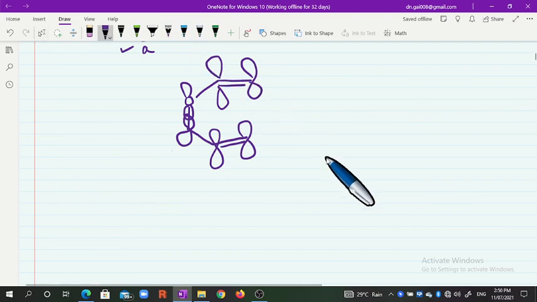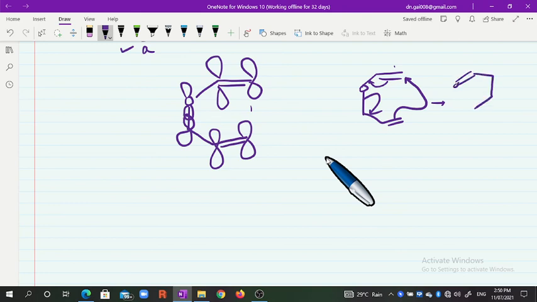And this is this double bond. When you show the mechanism, the double bond will attack this pi bond, this double bond migrates like that, and we obtain such a product.